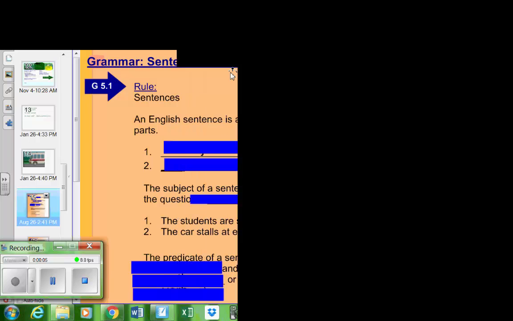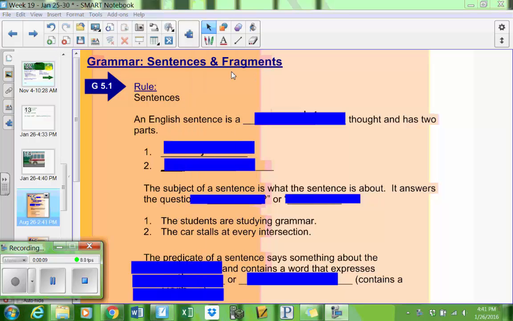Grammar time, sentences and fragments. Make sure you have a guided note sheet in front of you that says grammar, sentences, and fragments so you can fill in these notes as we go. A perfect place to start is with my very favorite, Schoolhouse Rock.